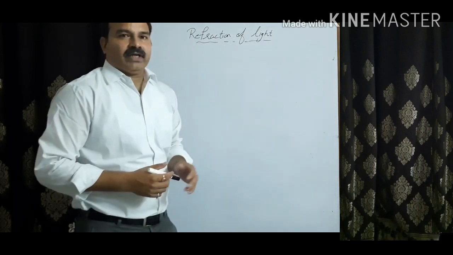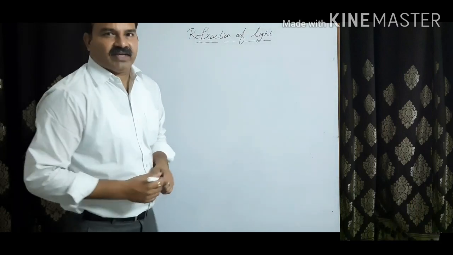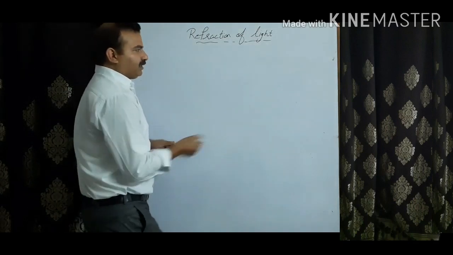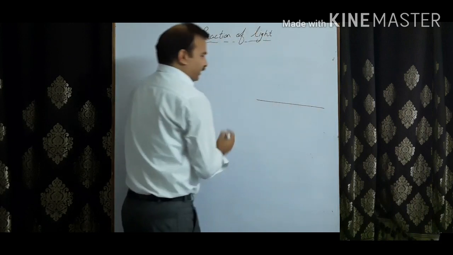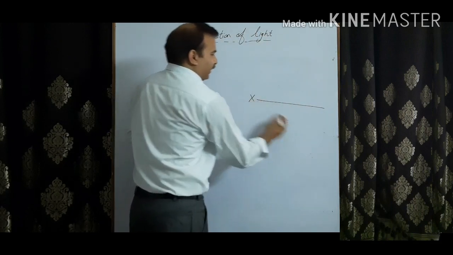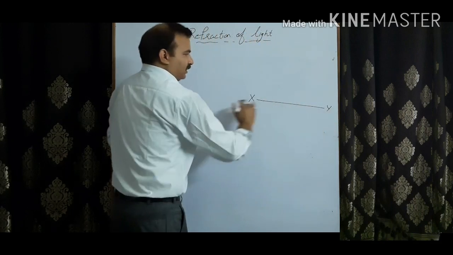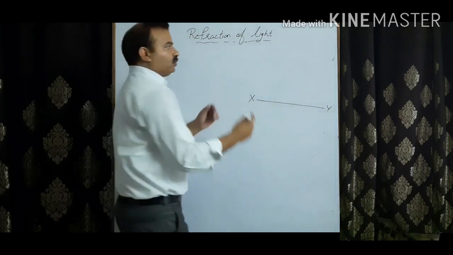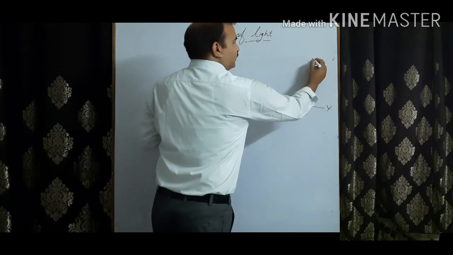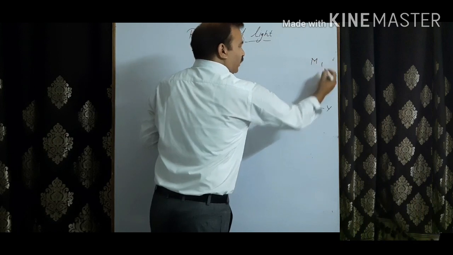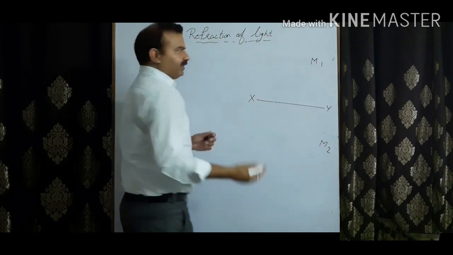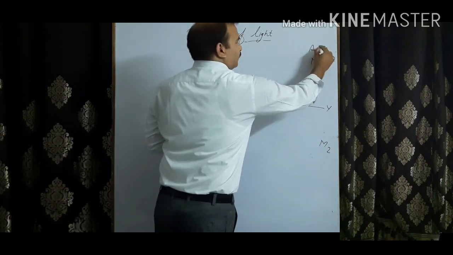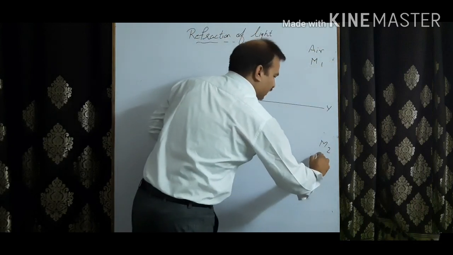Now I'm going to tell you some terms regarding the refraction of light. Before that, I'll make one diagram. Let us consider this XY to be a surface which distinguishes two media. This is medium 1, this is medium 2. Considering that this is air and this is glass.